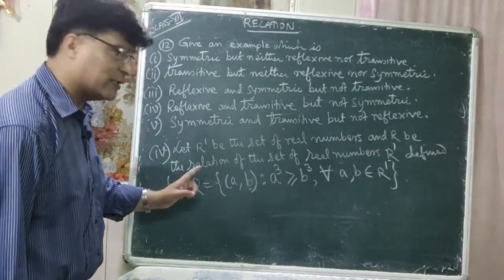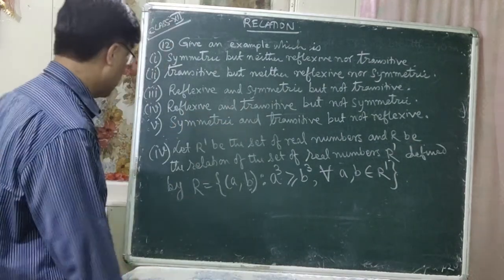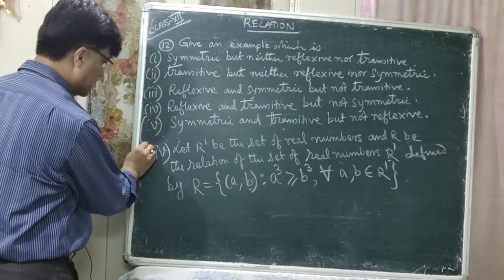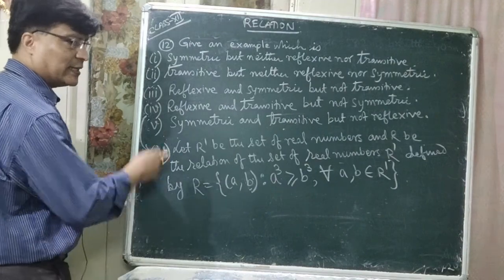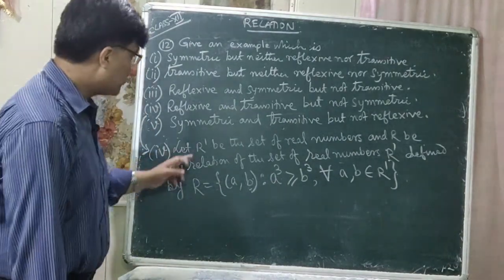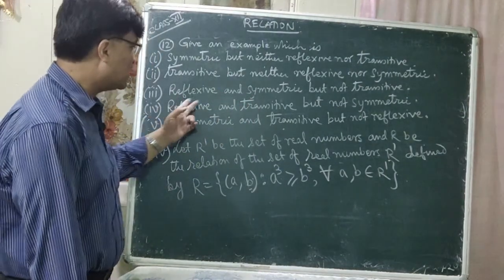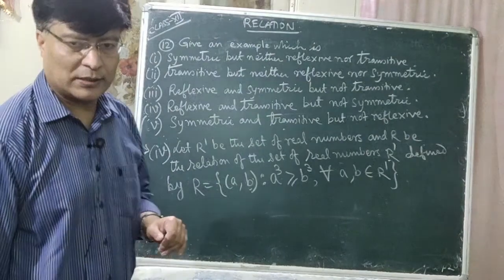So actually this relation is reflexive and transitive. This is an example of number 4, right? This relation is reflexive and transitive but not symmetric. So how is it reflexive and transitive but not symmetric? Let us check it.